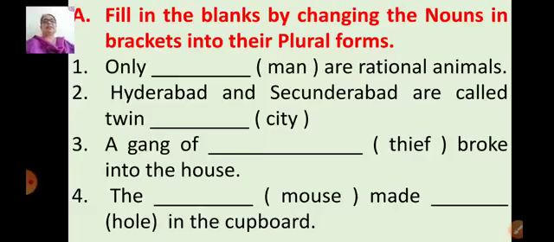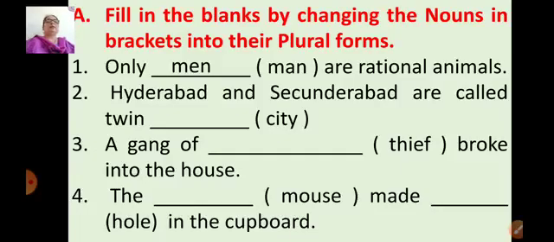Let's read the first sentence. Only dash are rational animals, and the word given in the bracket is man. Now, only dash man are rational animals. So what is the plural form of man? Very easy. It's men, M-E-N. Only men are rational animals.